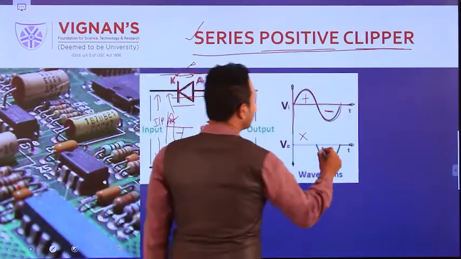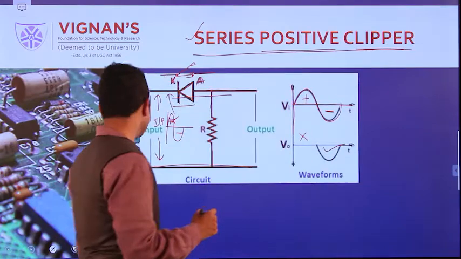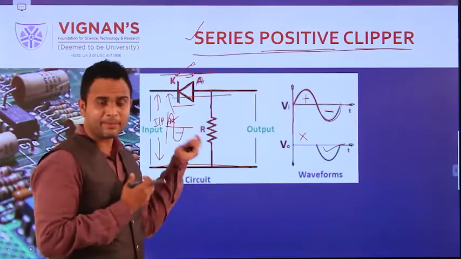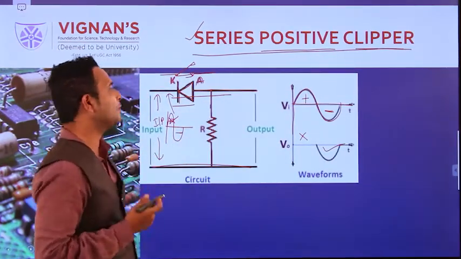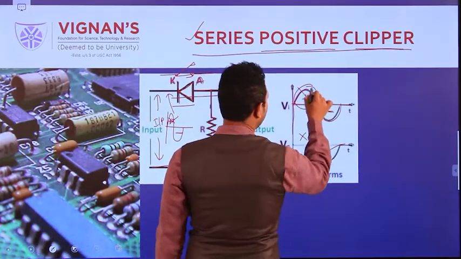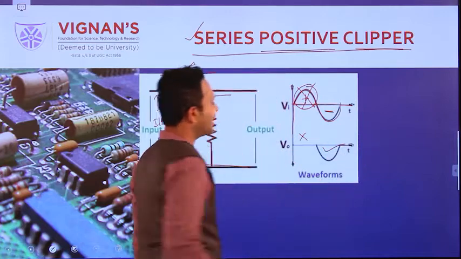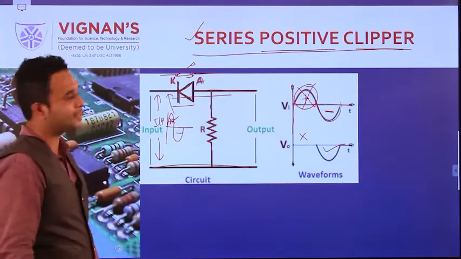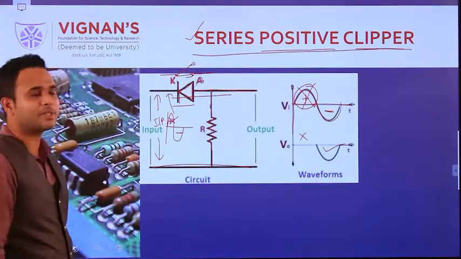This is about the series positive clipper.